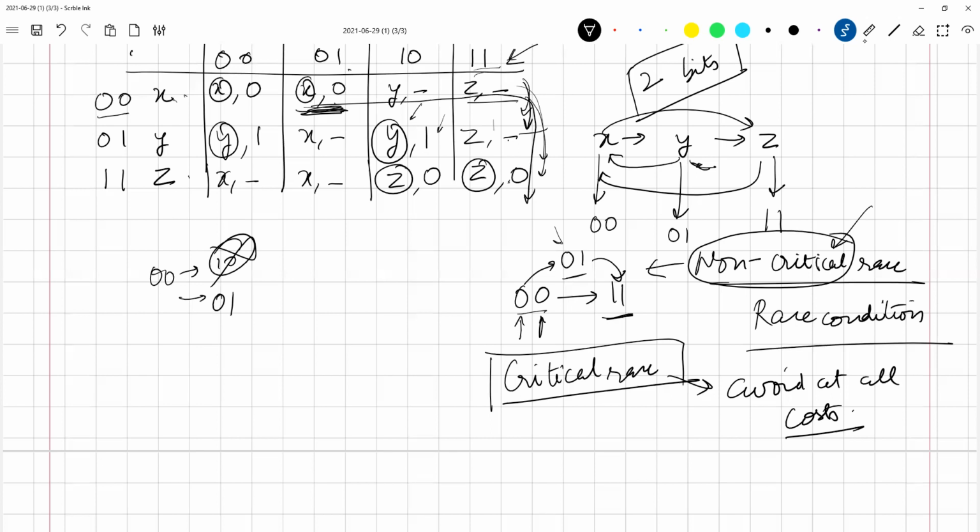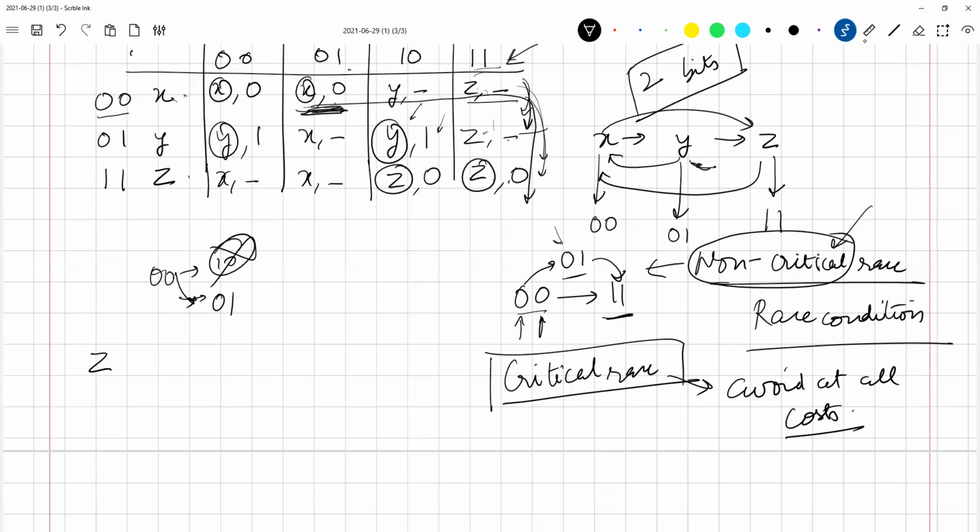If this is the path that it took, when we apply 1, 1, it will first try to go to Z. It cannot directly go to Z, so it will go to state Y. In state Y, it will stay for a momentary amount of time, and then it will move to state Z, because at Y also, when you apply 1, 1, it moves to state Z. Therefore, it's a non-critical race. So let us look at how the output is going to look. If my output is Z, this is a capital Z.